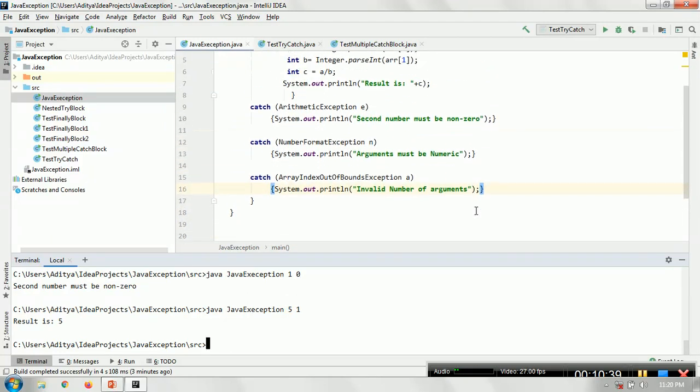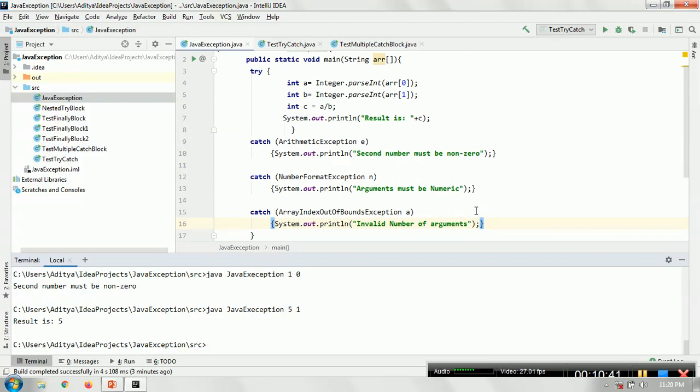So the idea is, for a portion of code written in a try block, there is a chance that it may cause multiple types of exception. For every possible exception, you have to declare a catch block relatable to that. It could be an arithmetic exception, a number format exception, or an array index out of bound exception. For every different type, you have to create a different catch block. In this case, we have three possibilities, so we have created three different catch blocks, and with the example I have shown, we saw the possibilities to get the three different exceptions.